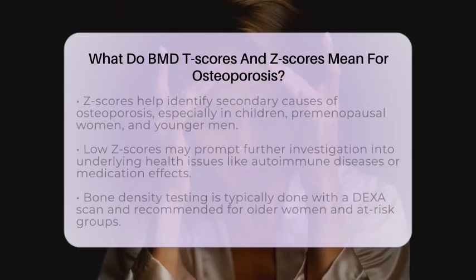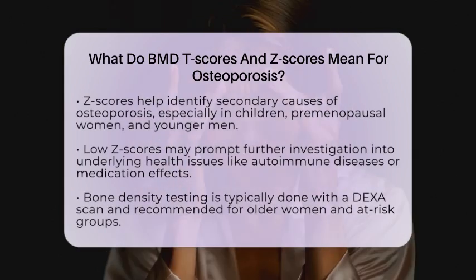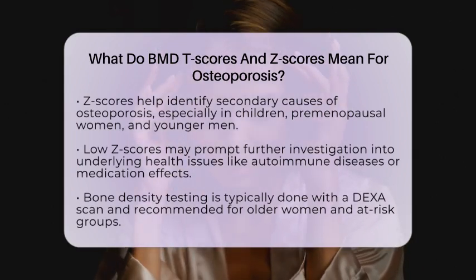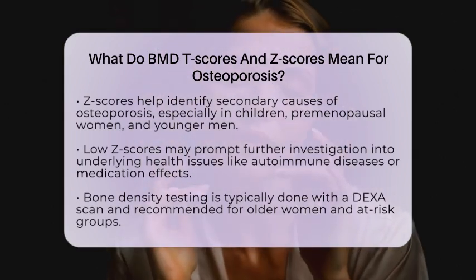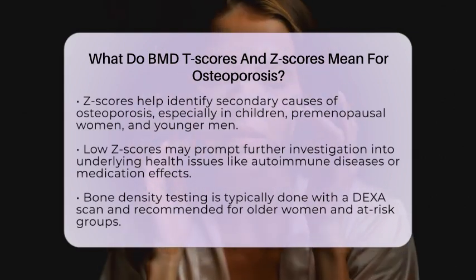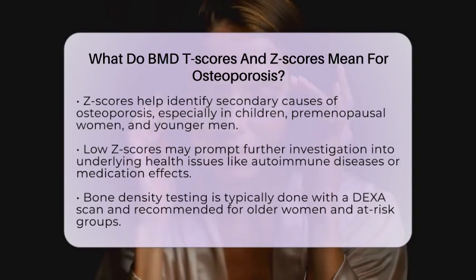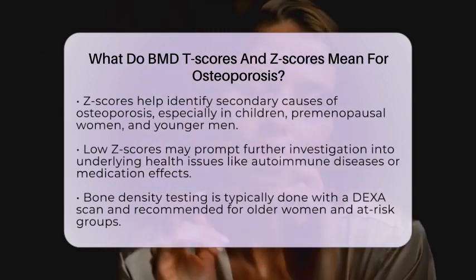A Z-score above -1.5 suggests your bone density is normal for your age. If it's below -1.5, or sometimes -2 depending on guidelines, it indicates your bones are weaker than expected for your age. This can be a sign that something else is causing bone loss, not just aging.